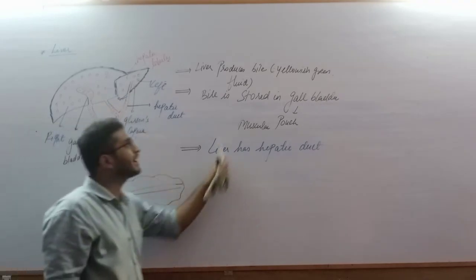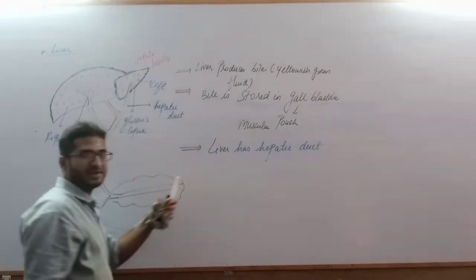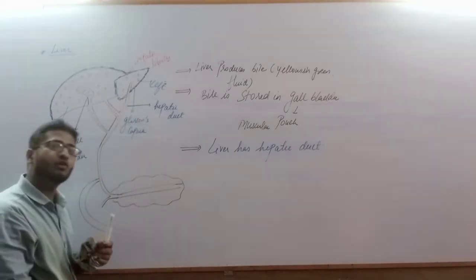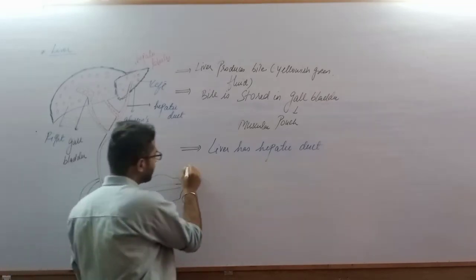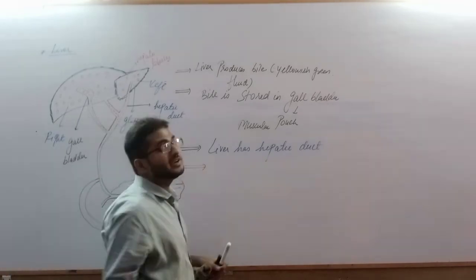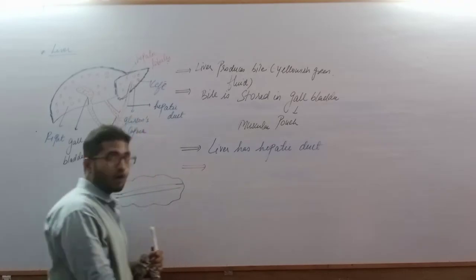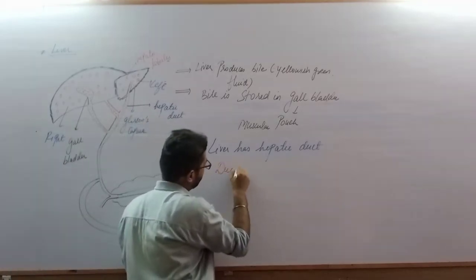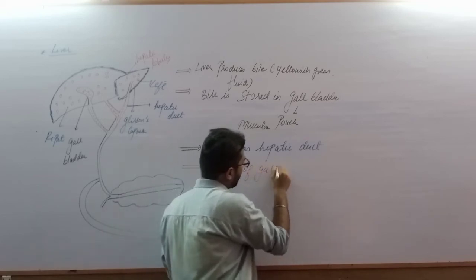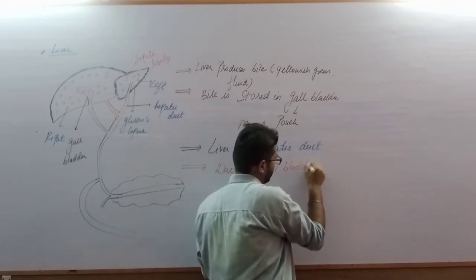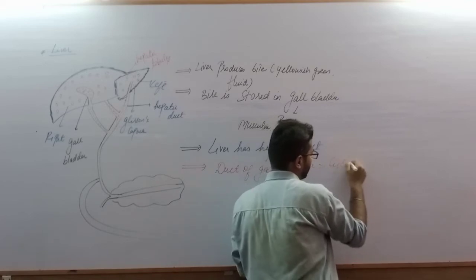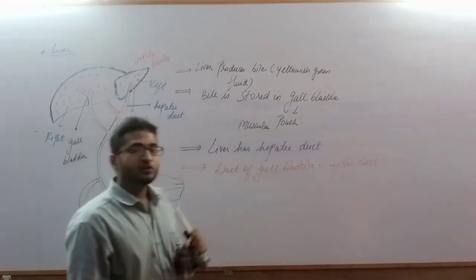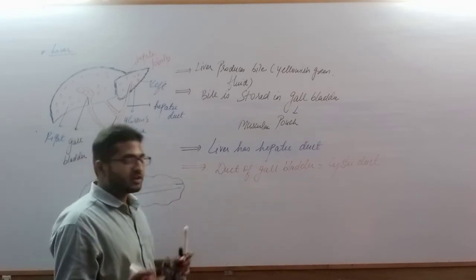And who produces this bile? Liver. Now liver has the hepatic duct. This is our hepatic duct. Through this hepatic duct, bile goes to the gallbladder. Now the duct of gallbladder is called cystic duct. Duct of gallbladder is called cystic duct.